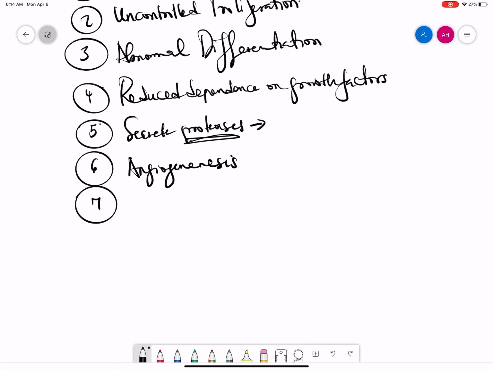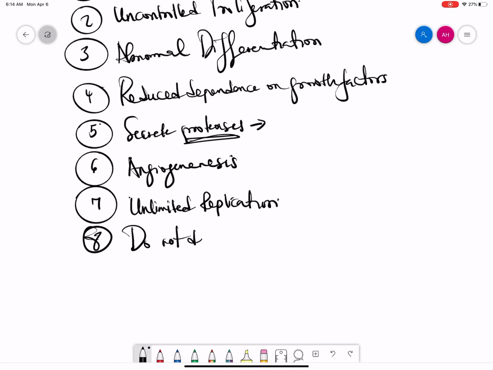Number seven, they typically have capacity for unlimited replication. They just keep going, and they keep going. They mostly do not die. So these are characteristics of cancer cells.